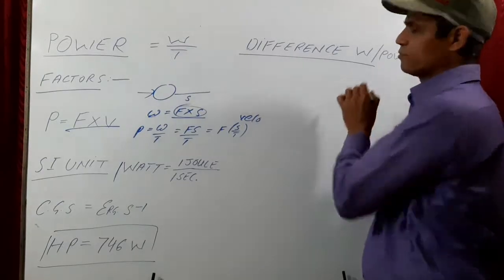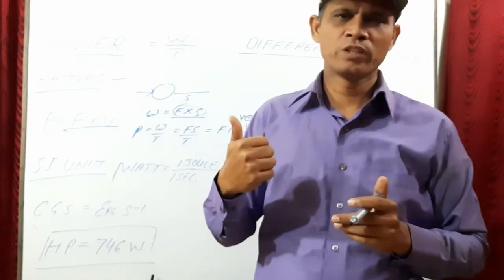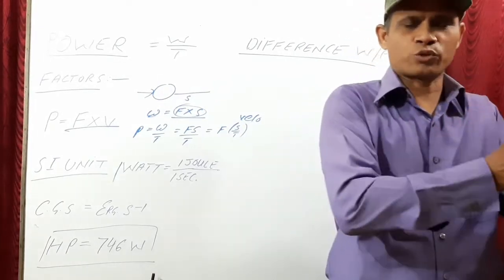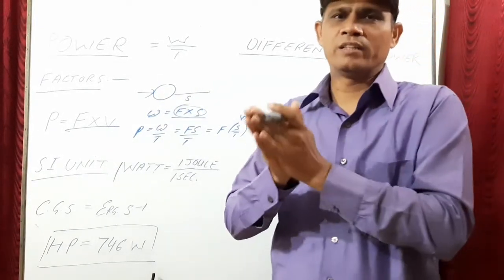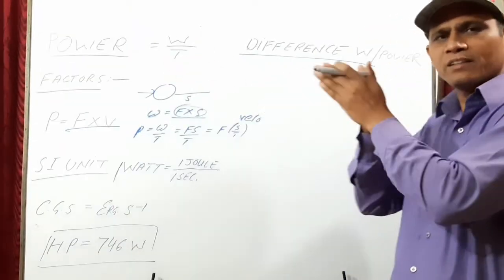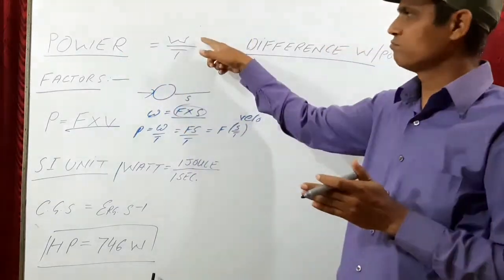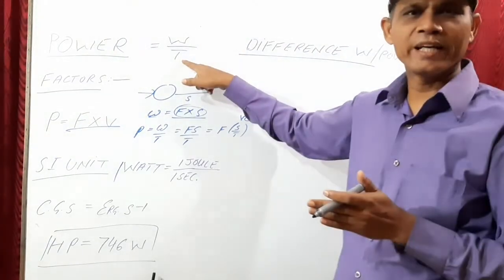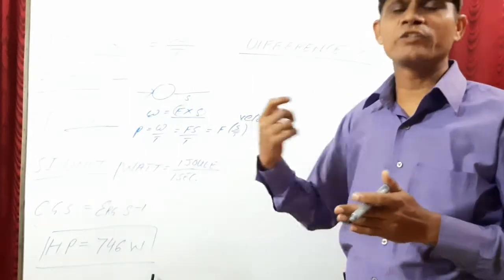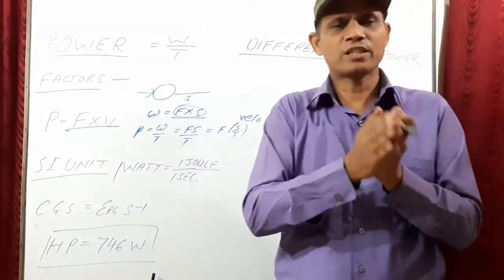Now, what is the difference between work and power? The first difference is the definition itself. Work is said to be done when a body gets displaced in the direction of force, and power is the rate of doing work. So the definitions of work and power are different. Second, work does not depend upon time, but power depends upon time. And the third difference is their units. The unit of work, as you know, is joule, and the unit of power is watt.